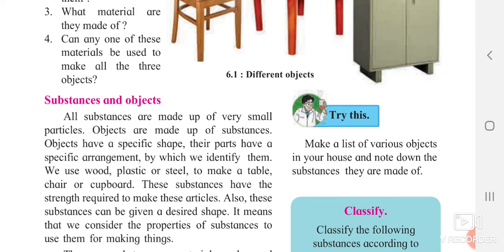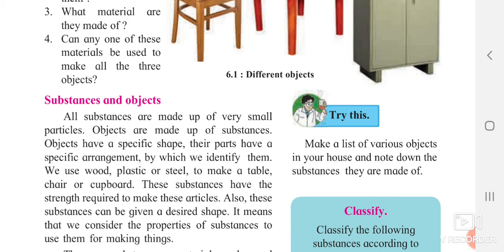For example, if you take wood, wood is one substance, and furniture such as table, chair, beds, cupboard, etc. are the objects made from it. So substances such as wood, and objects like furniture, come into this. You should understand that all substances are made up of very small tiny particles, and objects are made from these substances. Objects have a specified shape, and their parts have a specific arrangement by which we can identify them.